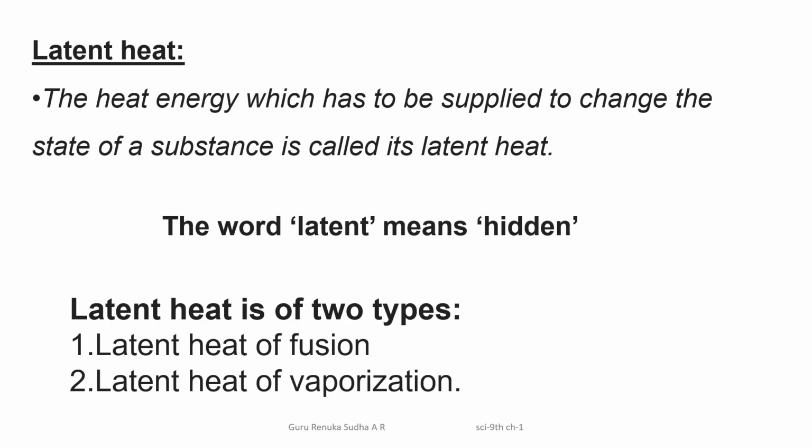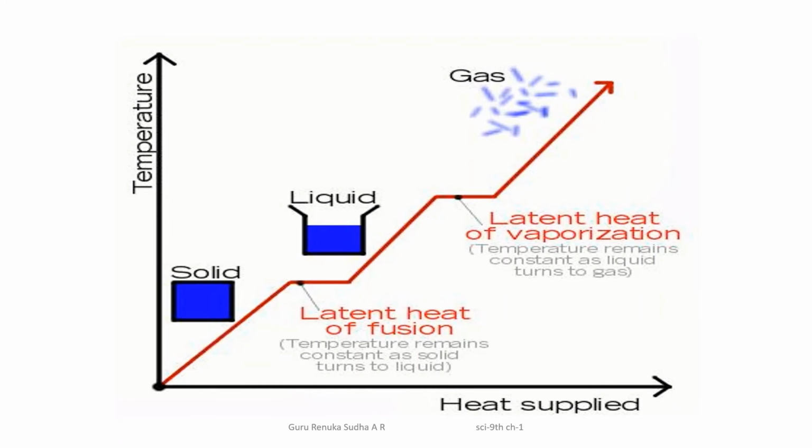In order to change a solid state substance to a liquid state, you are going to use some heat. That heat is called latent heat. Instead of the word heat, you can say energy, that means heat energy. The heat that we use to change a substance from solid to liquid is called latent heat. The word latent means hidden energy.